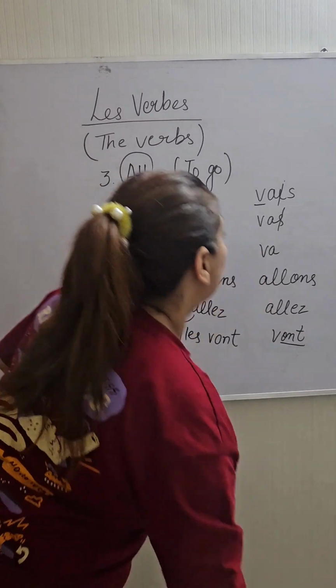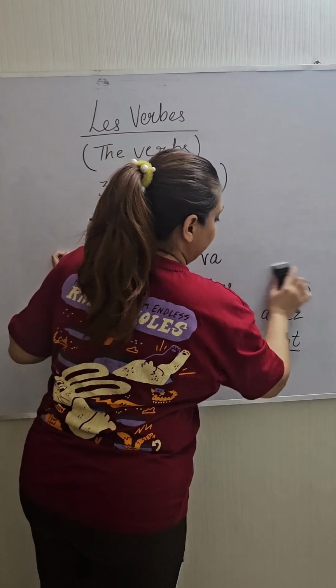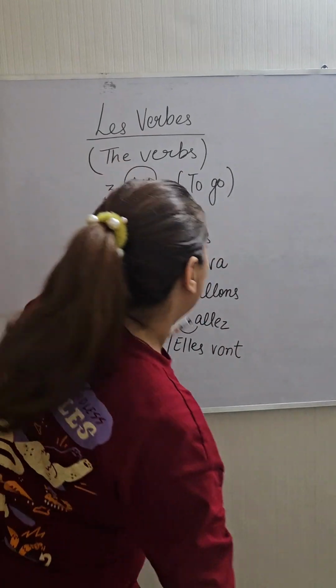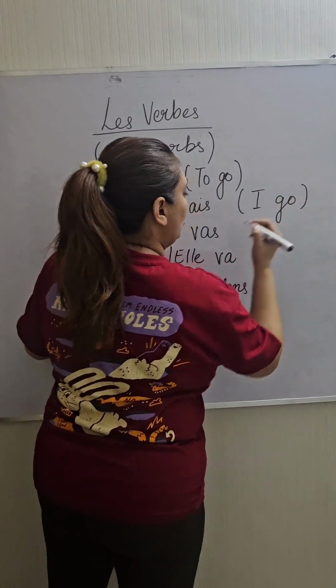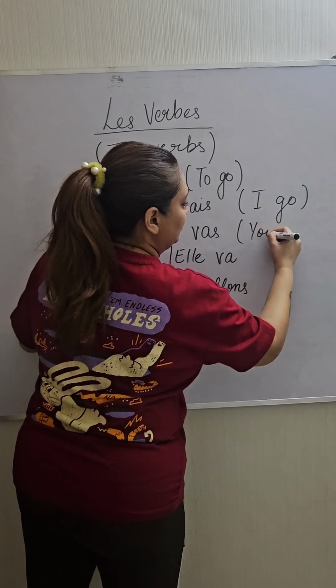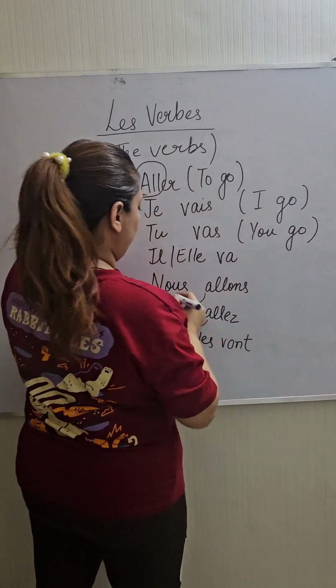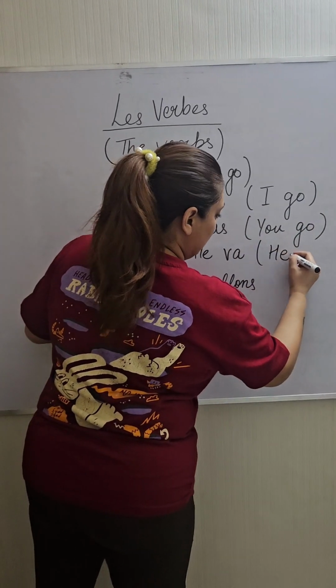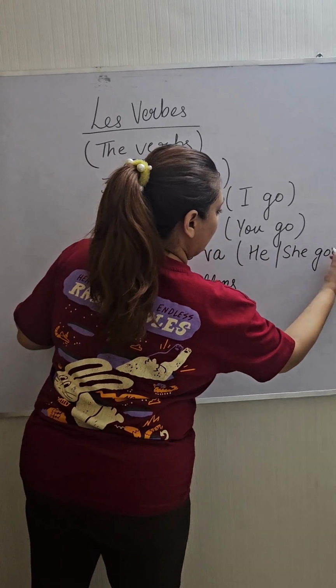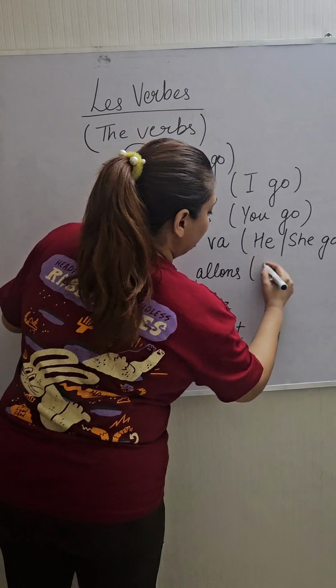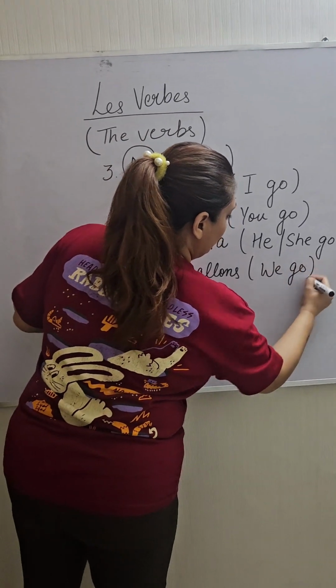Now we'll translate it. What do you mean by this? This means I go. Here this means you go. Here this means he, she goes. Now here this means we go.